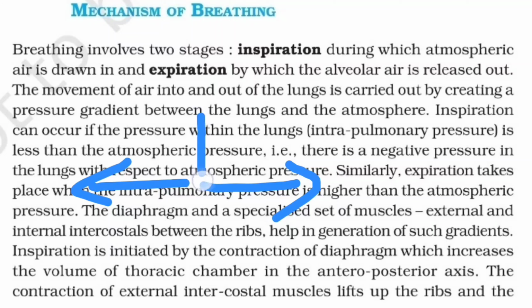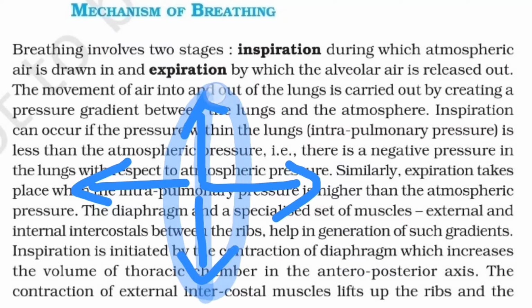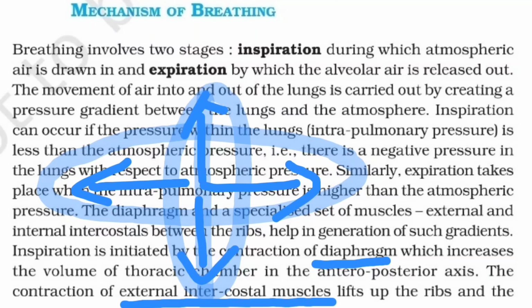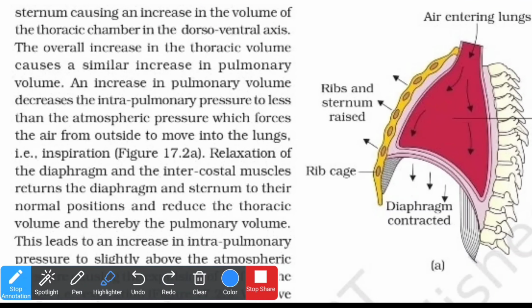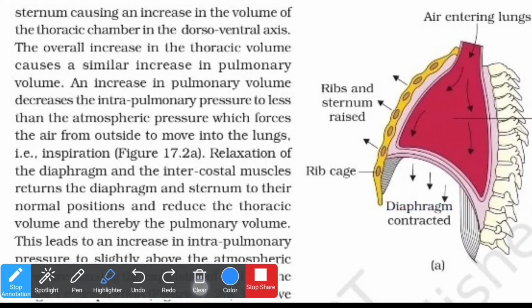So the volume increases in all directions. The anterior-posterior increase is caused by the diaphragm. The dorsoventral increase is caused by the external intercostal muscles, which lift up the ribs and the sternum, increasing the volume of the thoracic chamber in the dorsoventral axis. We'll go through the diagram as well. Check it out: the diaphragm is getting contracted here, correct?